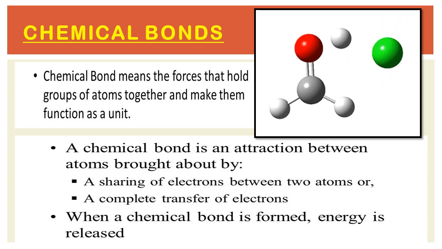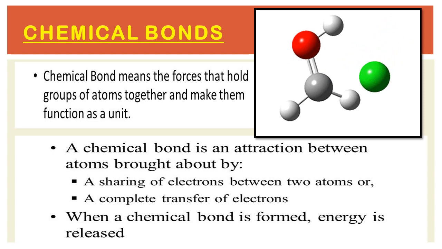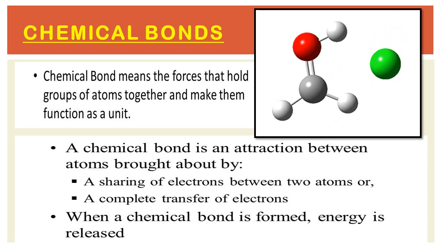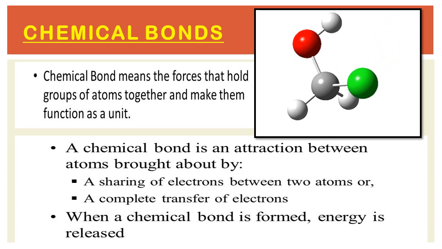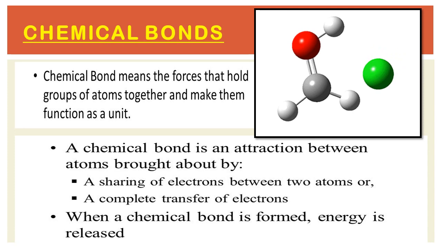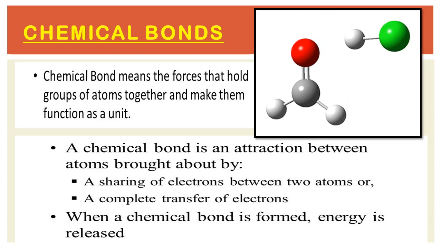A bond can be formed by two methods: either the sharing of electrons between two atoms, that means two or three electrons, or a complete transfer of electrons. When a chemical bond is formed, energy is released.